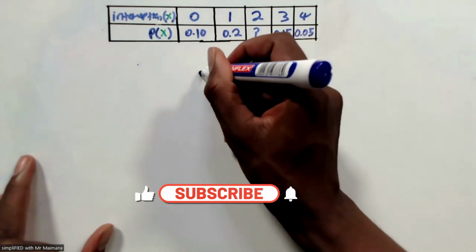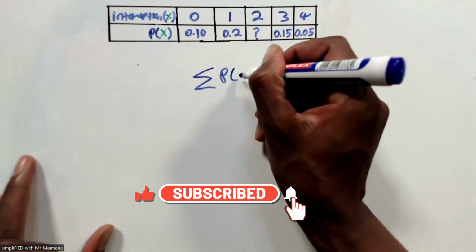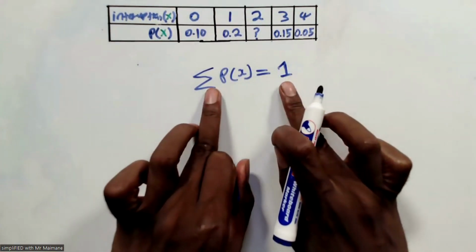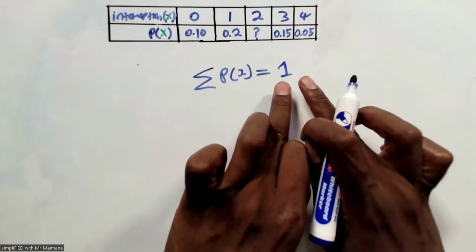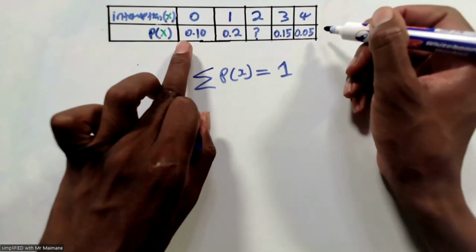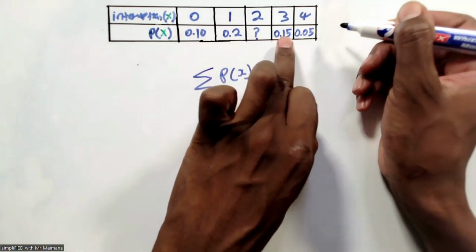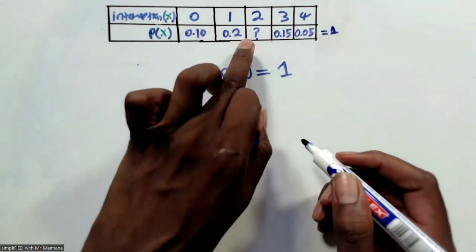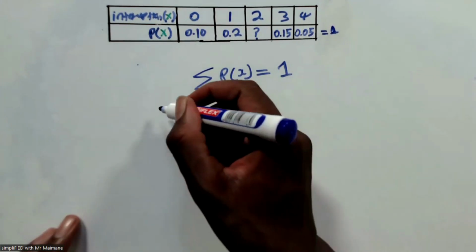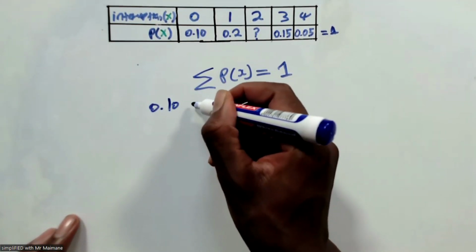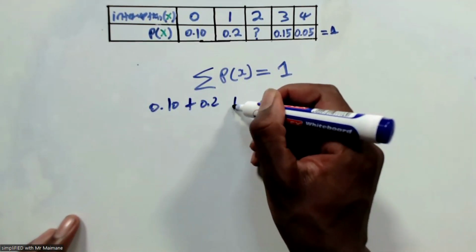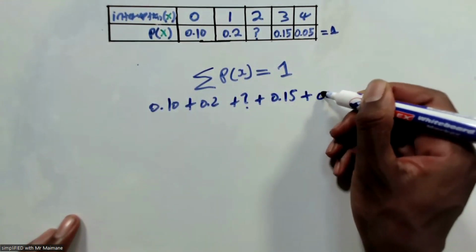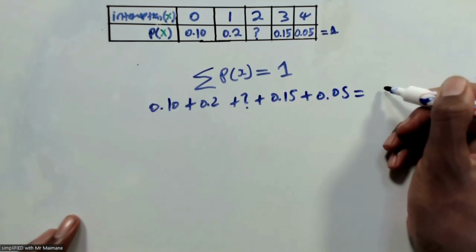There's a rule that says the sum of probabilities must always be equal to 1. So if you add all the probabilities, the total must be equal to 1. We know that if we add this and that, we must get a total of 1. That's how we can solve for the question mark there. So here we have 1.0 plus 0.2 plus question mark plus 0.15 plus 0.05 is equal to 1.